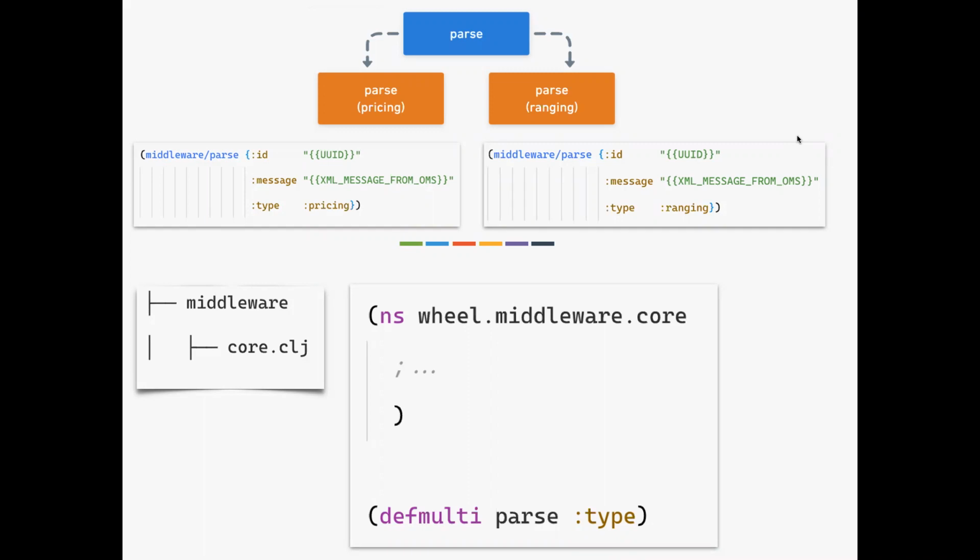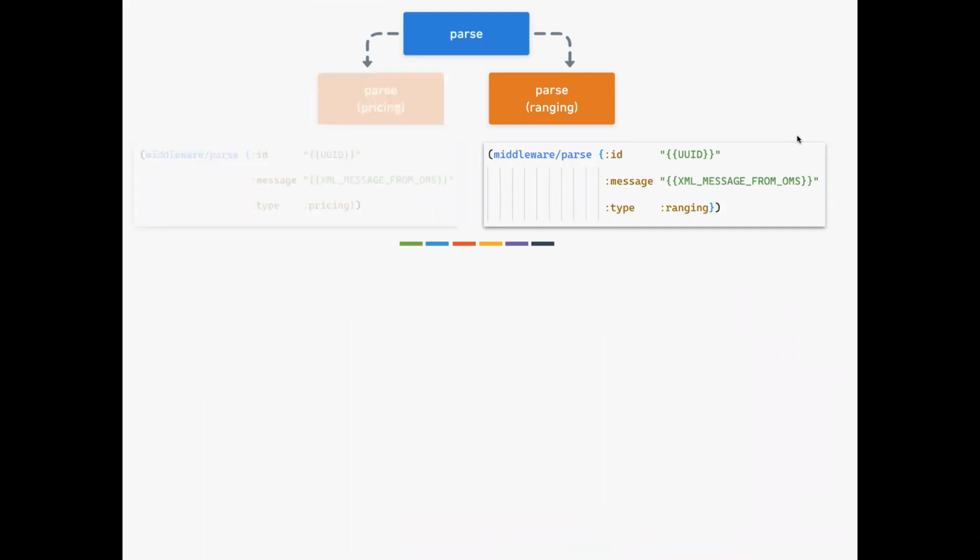One of the ways we implement polymorphism in Clojure is through multi-methods. Think of like I'm defining an interface called parse. But in a typical interface, what we do is just define the behavior. It will not do a dispatch. Dispatch is actually happening through types by the compiler or at the runtime by something else. But here, what we are telling Clojure is, hey, I want this parse function to be polymorphic, but dispatch it based on the type.